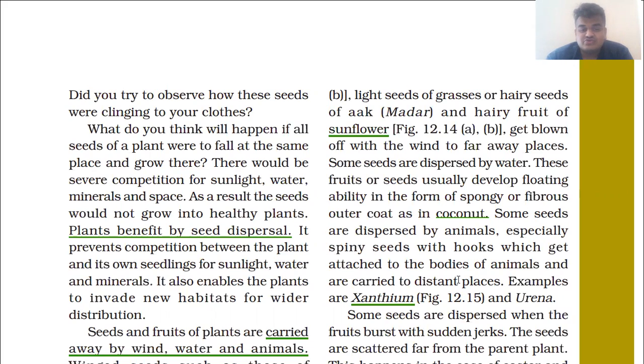So it also enables the plants to invade new habitats for wider distribution.